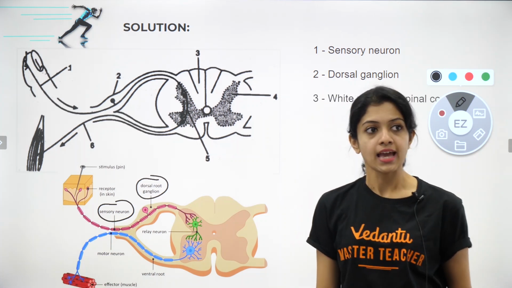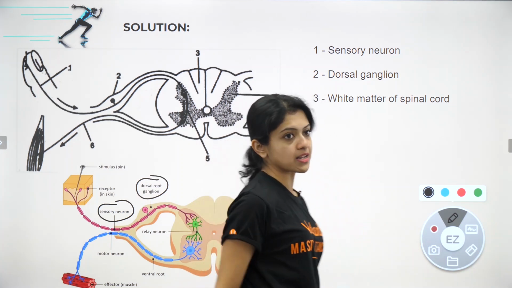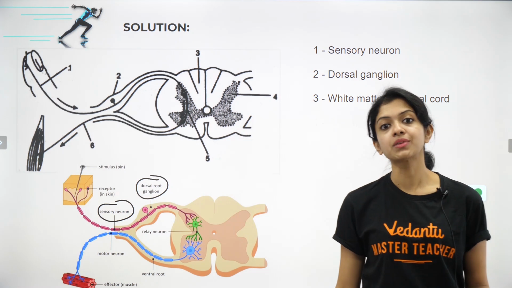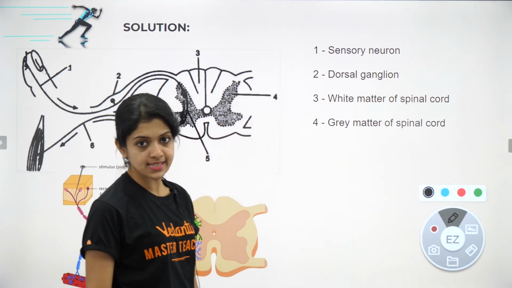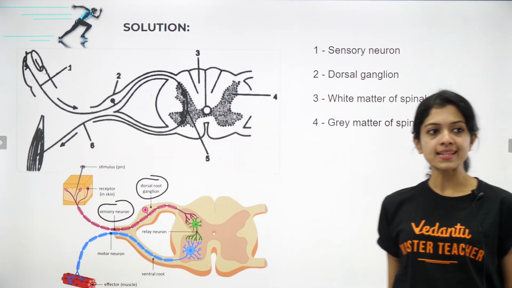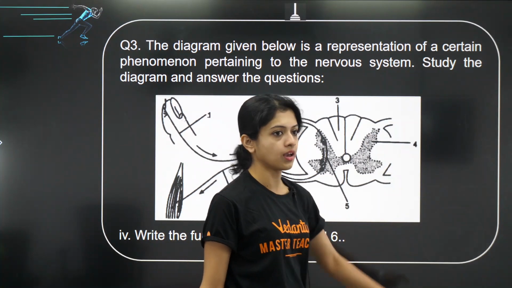It is indeed the white matter of the spinal cord. Yes, white matter of the spinal cord. And label 4 is the gray matter of the cross section of the spinal cord. Yes, very clear. Now let us go ahead and look at the next question.